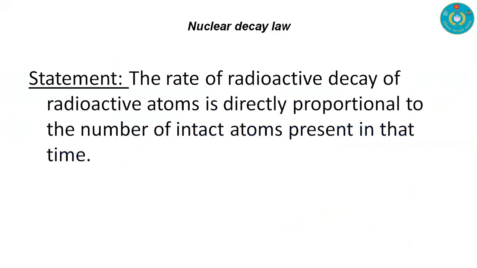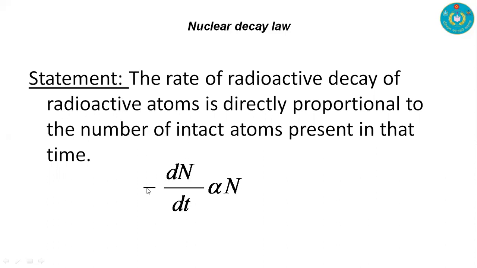That is, the rate of radioactive decay of a radioactive atom is directly proportional to the number of intact atoms present at that time. That is, the rate of change of radioactive atoms, or rate of decay, is directly proportional to the number of intact atoms present, which can be denoted with this equation: minus dN/dt, that is, the rate of change of atoms is proportional to the intact atoms N.